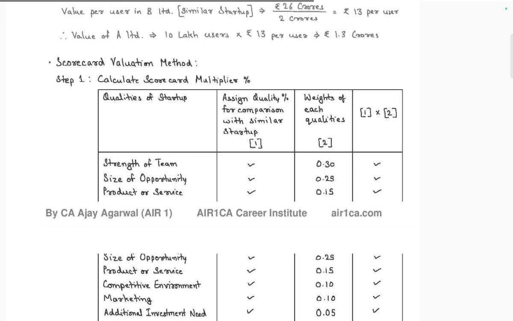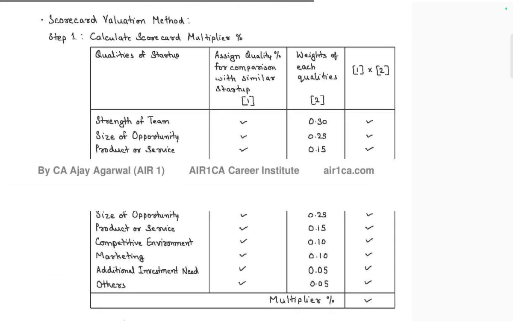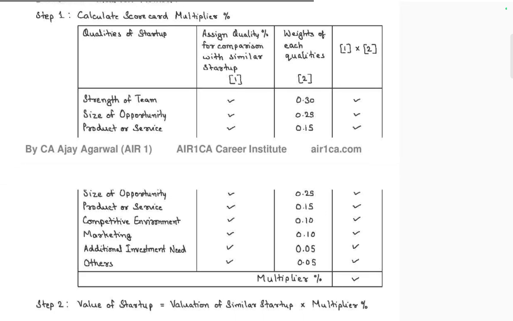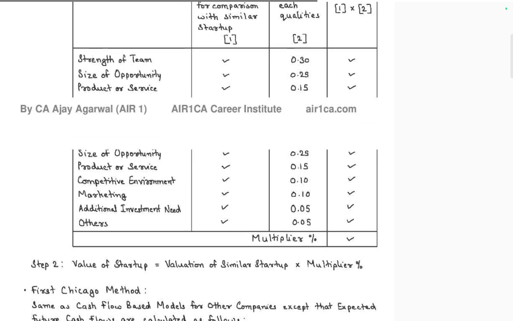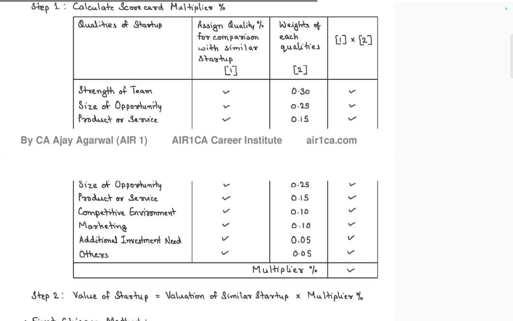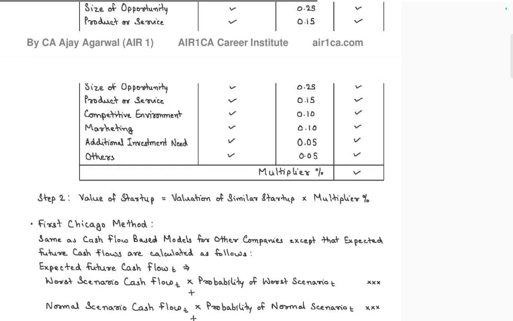The scorecard valuation method: calculate a scorecard multiplier. For the quality of the startup, assign a quality percentage in comparison with a similar startup, with weights for each quality. For example, strength of the team 0.3, strength of the size of the opportunity 0.25, product and service 1.5, competitive environment 0.1, marketing 0.1, additional investment 0.05, others 0.5. If this is added, you get a multiplier. The value of the startup is the valuation of a similar company into the multiplier.